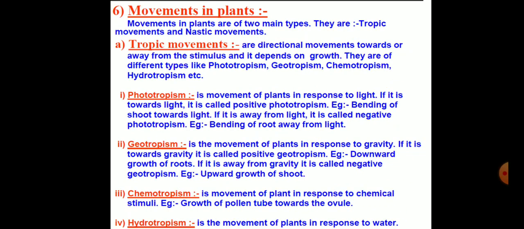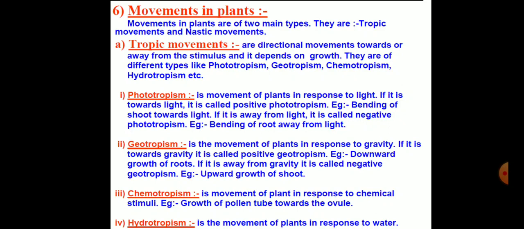Let's come to the movement in plants. See, as I told you, the movement of the plant in response to various stimuli is called tropism, or we call it a nastic movement. Tropic movements are directional movements towards or away from the stimulus, and they depend on growth. They are of different types, like phototropism, geotropism, chemotropism, hydrotropism, thigmotropism, thermotropism. So we have different types of tropism.